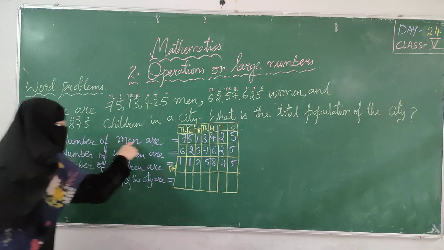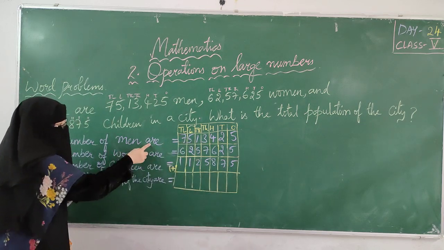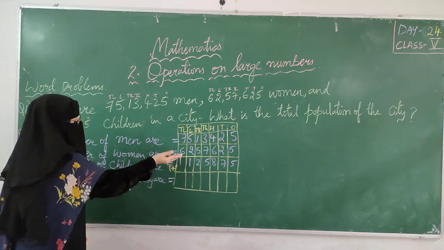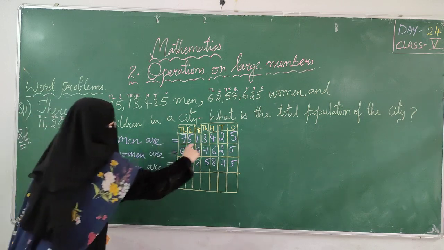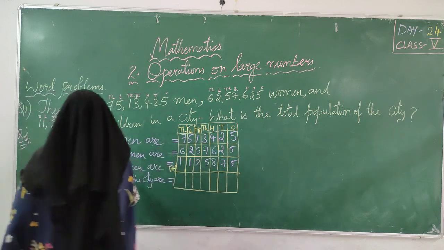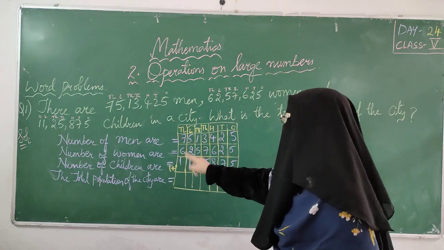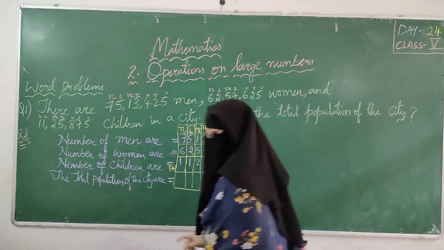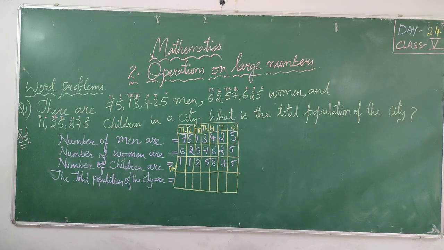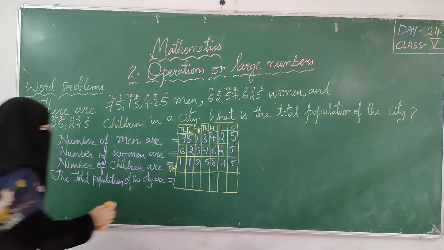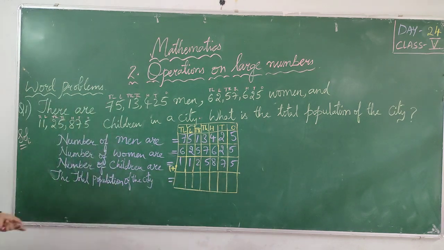We have to write in one line. If you are writing men are and women are upside, it is wrong. You have to write in one line, so that whenever we are reading number of men are this, number of women are this, number of children are this, the total population of the city equals this.